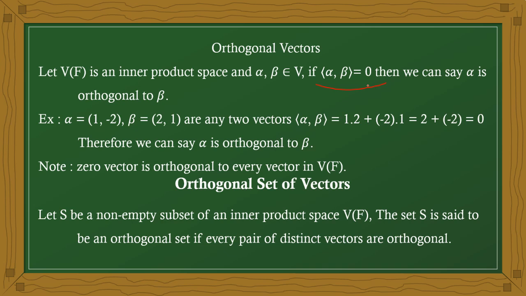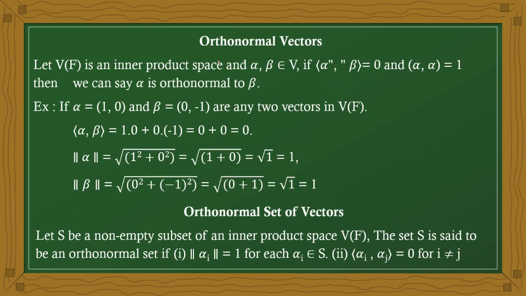Now in the case of orthonormal vectors, what is the definition? Alpha and beta are any two vectors.